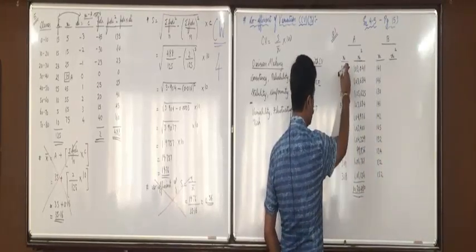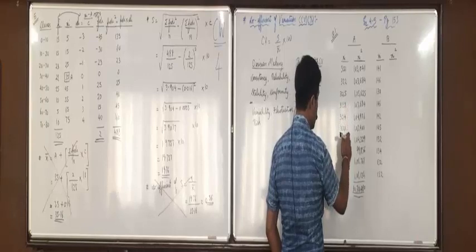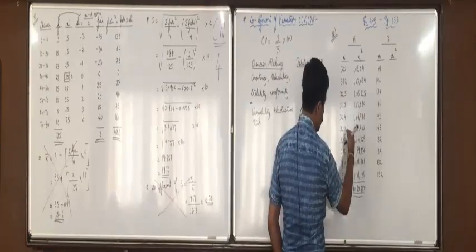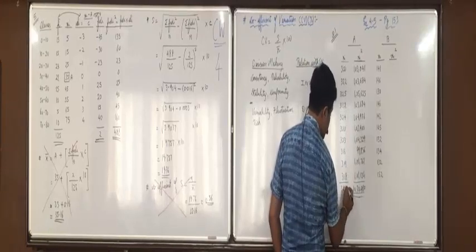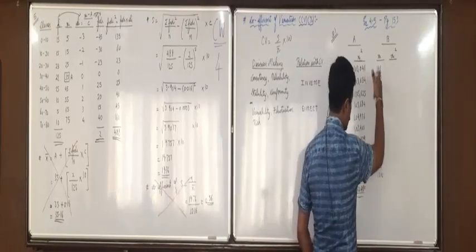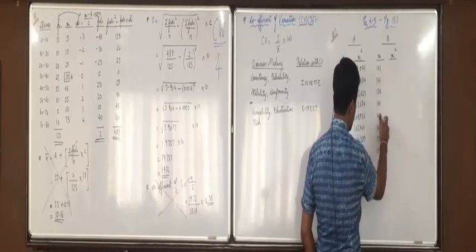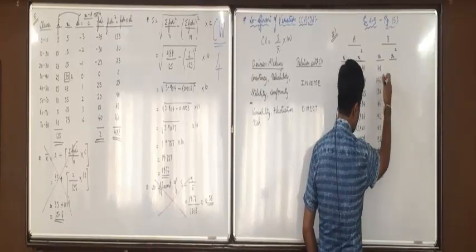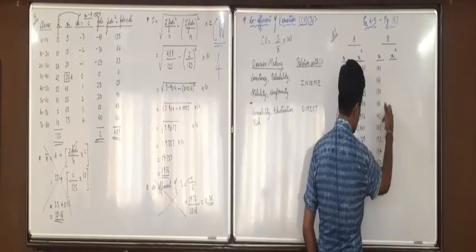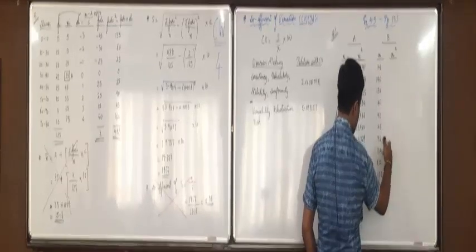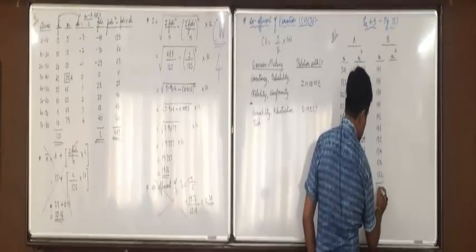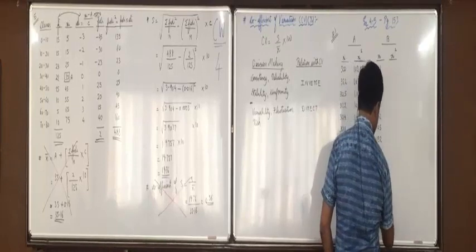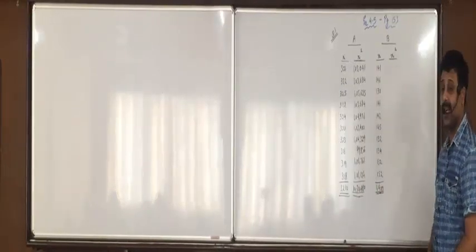Okay. Who all have got the sum of squares?